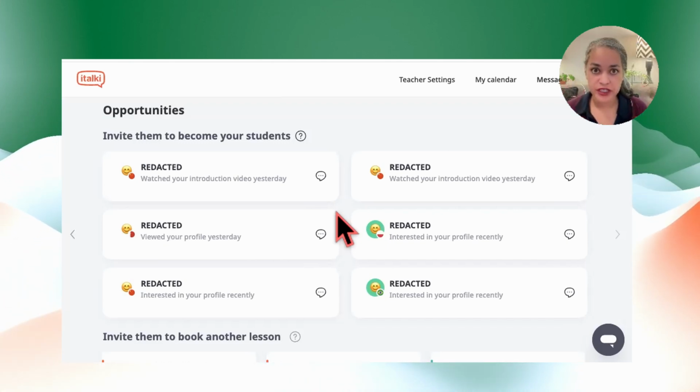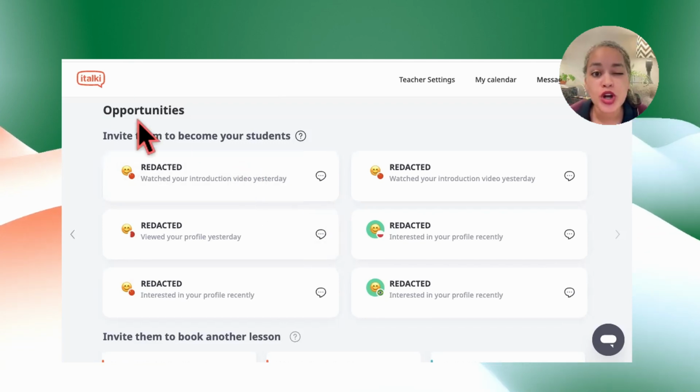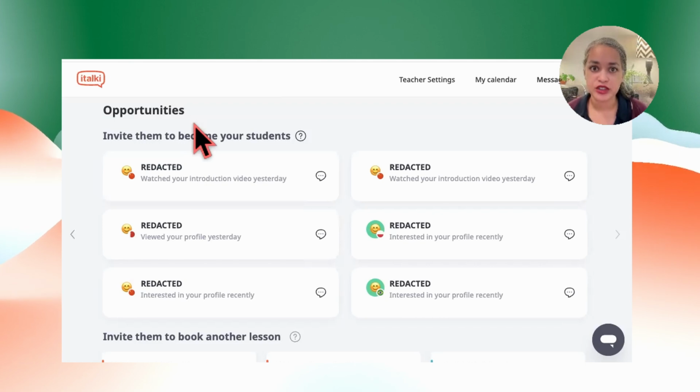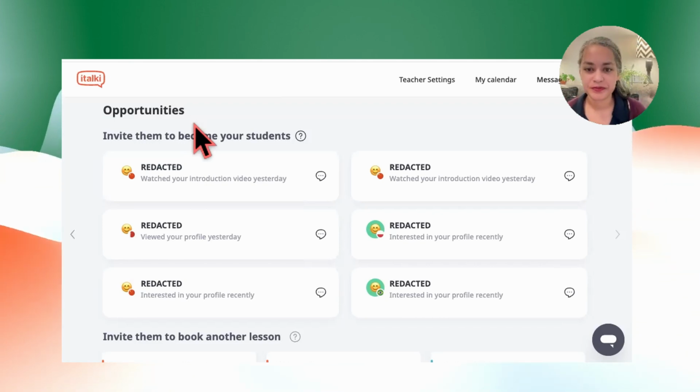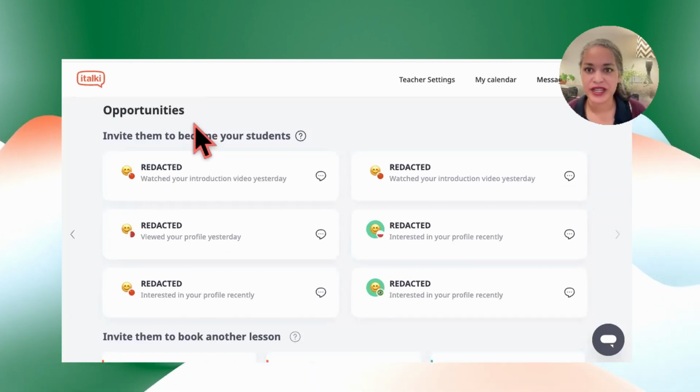So to be very clear, your teacher does not know if you look at their profile, because you are no longer an opportunity. You are already someone they're working with, and so you're not here. So please do not worry about that. That's one question, okay? Now you're very clear. Your teacher does not see that, okay?